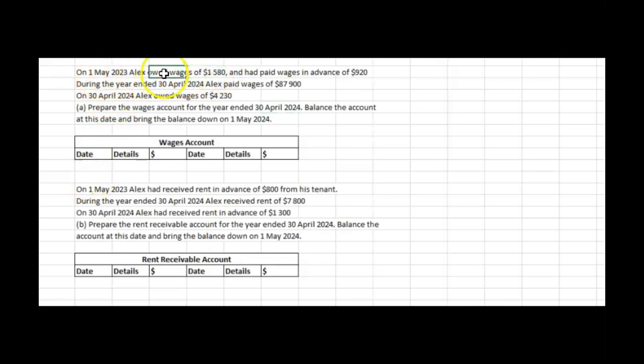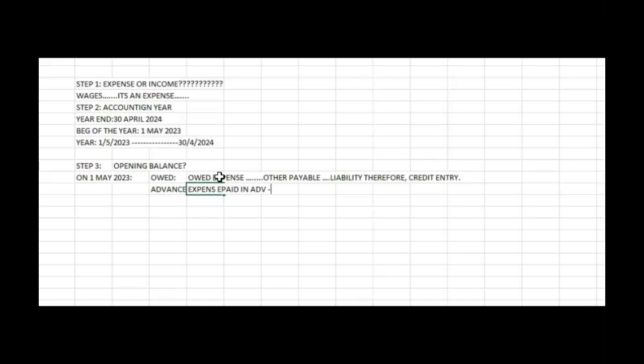In the next step, we try to know the opening balance. That is, we want to know what happened in the beginning and end of the year. The beginning of the year, May 2023, we see that Alex owes. Owes means you're liable, so it's account payable. Payables are liability, so it's a credit in your wages account. On the same date, we also have an advance. When we pay an expense in advance, they're payable on us, so we treat it like an other receivable. Receivables are assets, so advance expense is a debit entry.